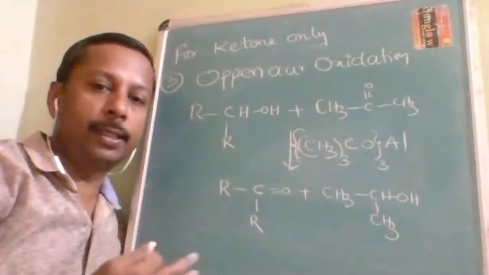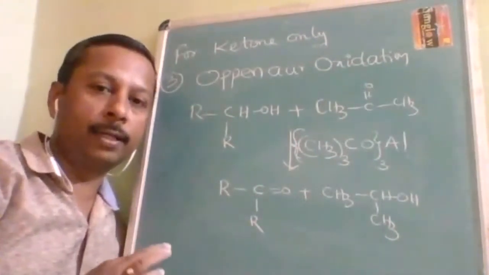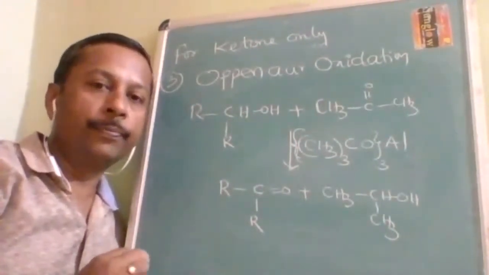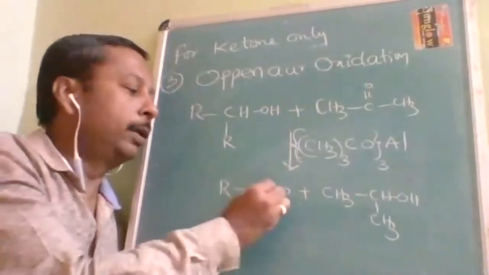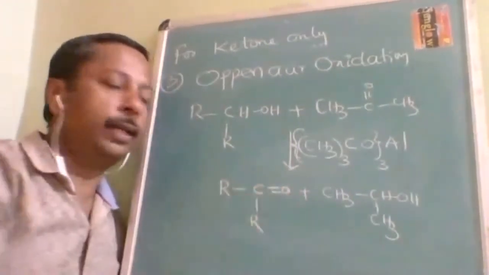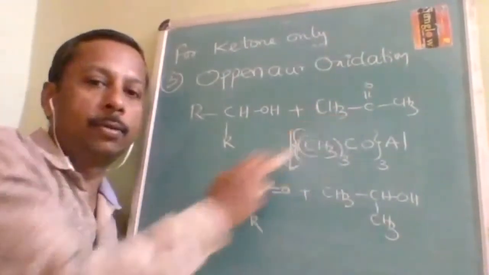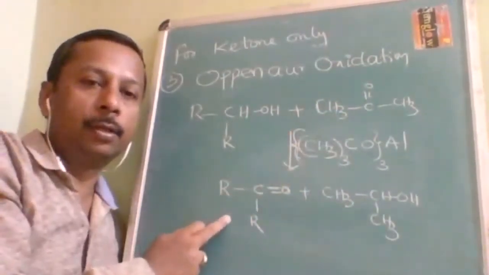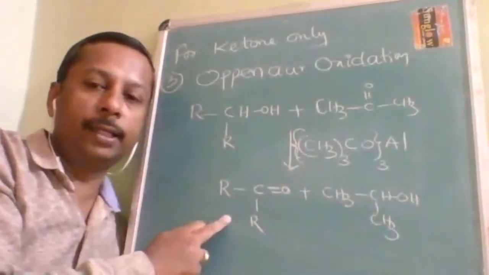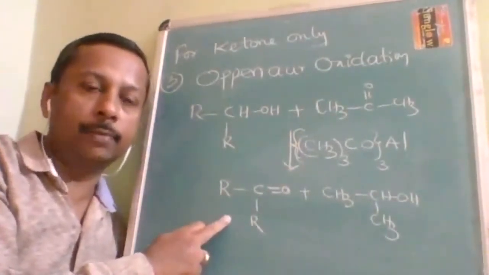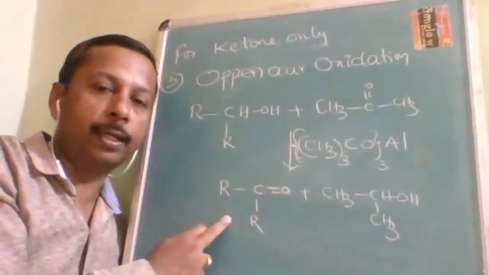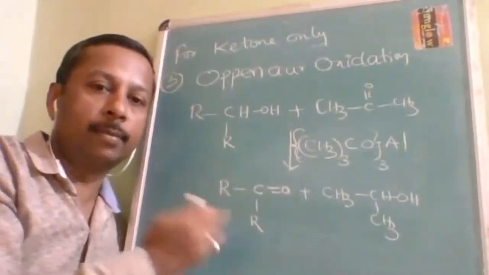It is just an exchange method. Frankly speaking, we are not preparing a new ketone, we are modifying a ketone. Acetone is already there, but acetone is converted to another ketone. That means this method is used for increasing the number of carbon atoms. It is just a transfer method only.